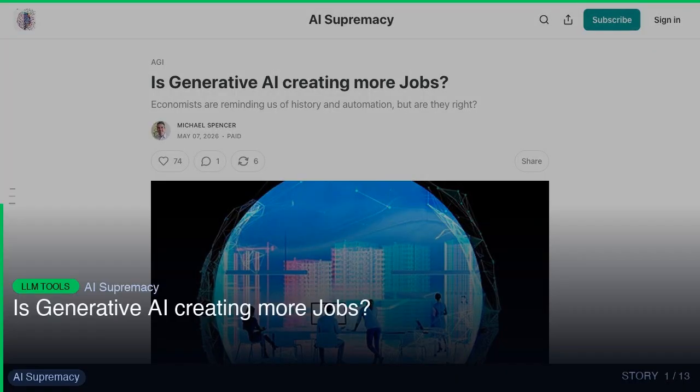If you build with LLMs, this one deserves your attention. Is generative AI creating more jobs? Economists are reminding us of history and automation, but are they right? Practically speaking, this saves real development time. Full details in the description below.